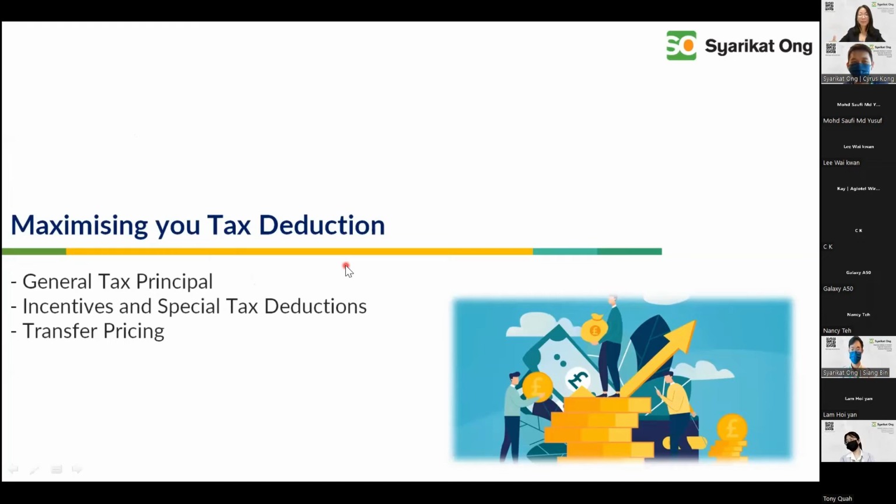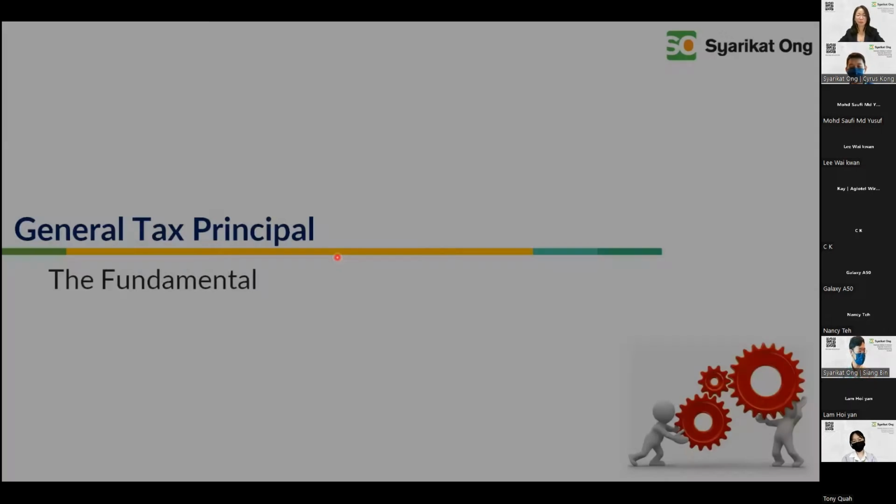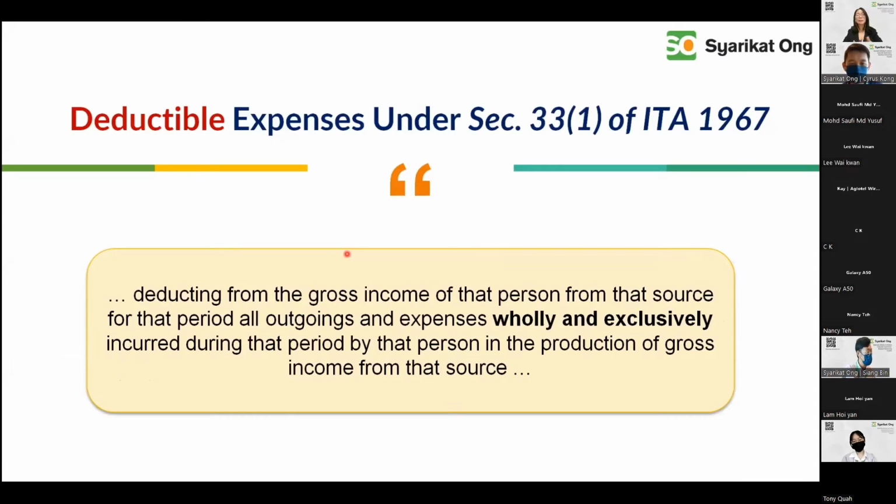Next, we talk about maximizing your tax return, your tax deductions. So very quickly, I wanted to touch on three items: general tax principle, incentive and special tax deduction, and transfer pricing. I will just be giving you a snapshot, but I will be focusing more on general tax principle. I share this very often, and I've just highlighted it just now as well.